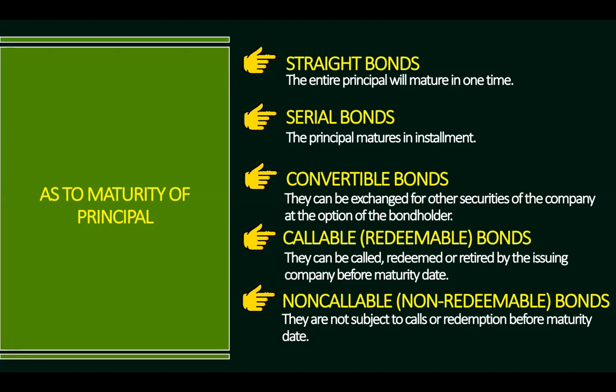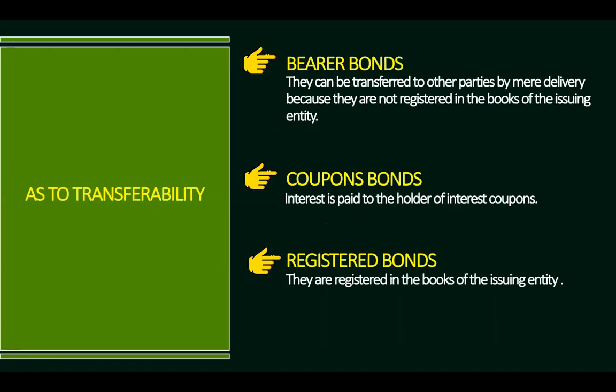Convertible bonds, these are bonds that can be converted into common stock at the option of the bondholder. So meaning to say, if you own bonds and it is a convertible type of bond, there is an option for you to convert your bonds into shares of stock. Callable or redeemable bonds can be called, redeemed, or retired by the issuing company before maturity date. And non-callable or non-redeemable bonds, this is a type of bond that is not subject to any call. It cannot be redeemed or retired prior to the maturity date.